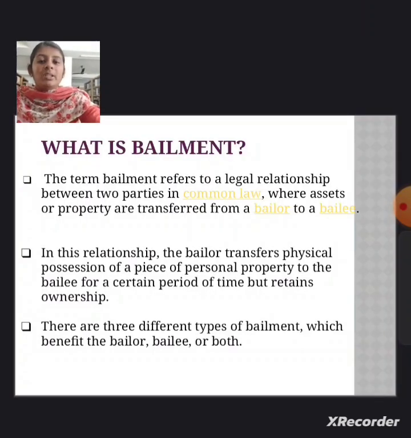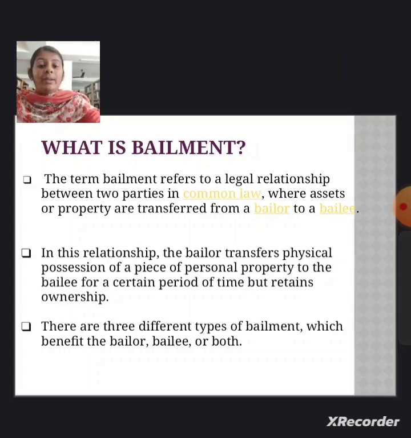What is bailment? The term bailment refers to the legal relationship between two parties in common law where assets or properties are transferred from bailor to bailee. In this relationship, the bailor transfers a special possession of a piece of personal property to the bailee for a certain period of time but retains ownership. There are three different types of bailment, which benefit the bailor, the bailee, or both.